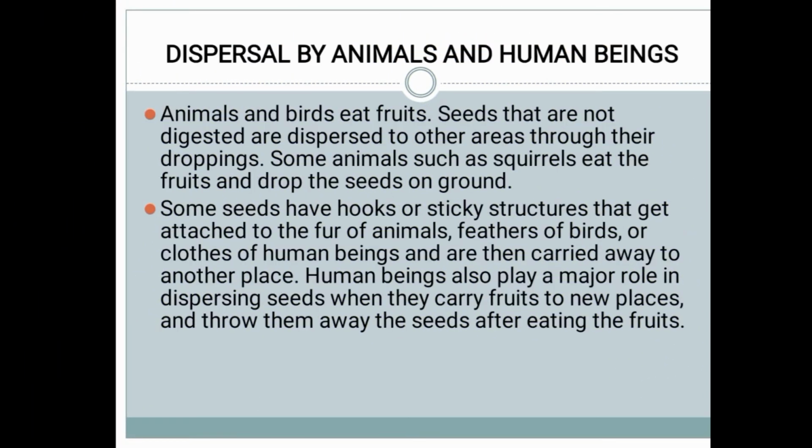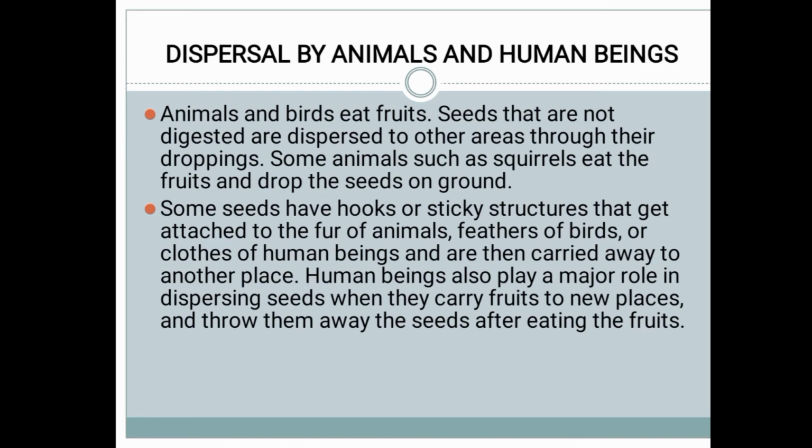Next one, dispersal by animals and human beings. Dispersal happens through animals and human beings. Animals and birds eat fruits. We all know that animals eat fruit, birds eat fruit, we eat food, right? Seeds that are not digested are dispersed to other areas through their droppings. When birds and animals eat the fruit, some seeds will not be digested, so they will be dispersed to other areas through their droppings, that is, through their waste secretions.